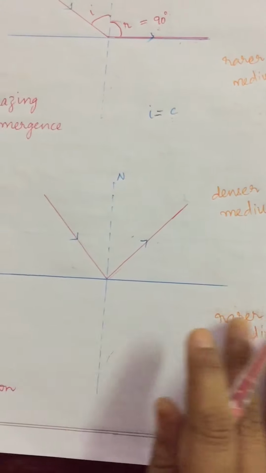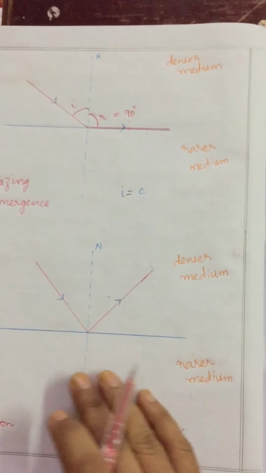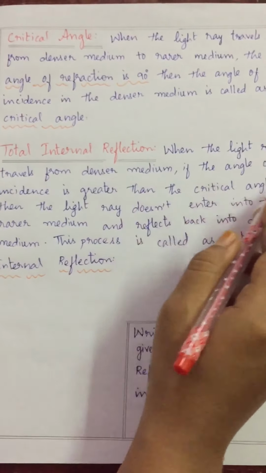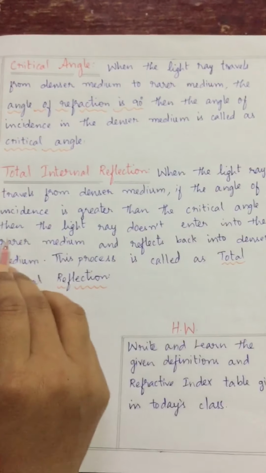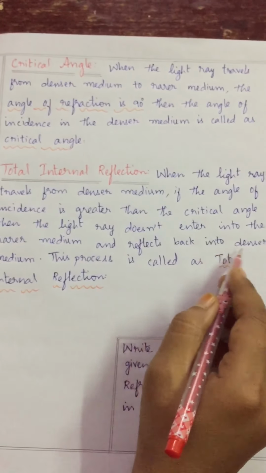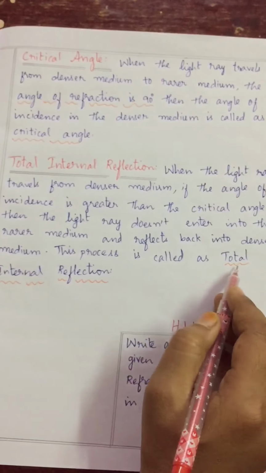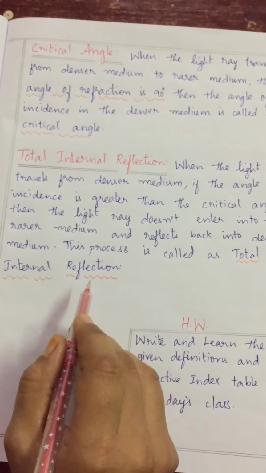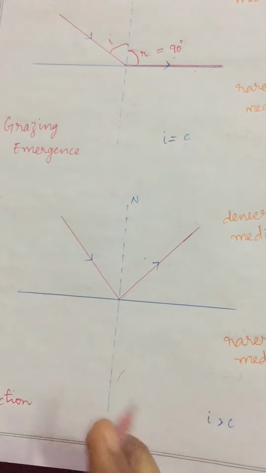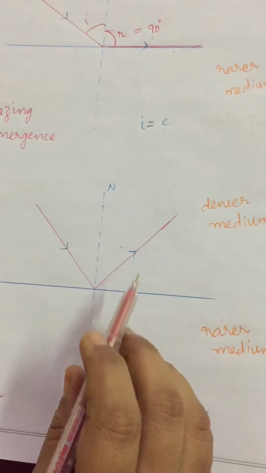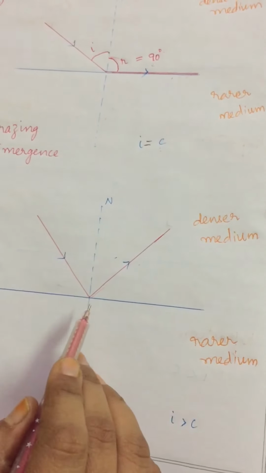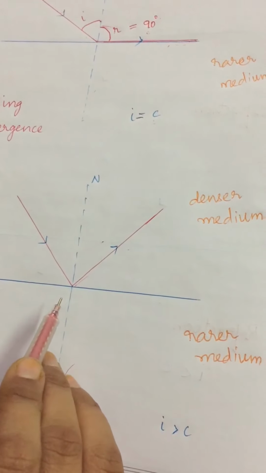This process is called total internal reflection. Let's see what is total internal reflection. When the light ray travels from denser medium, if the angle of incidence is greater than the critical angle, then the light ray does not enter into the rarer medium and reflects back into the denser medium. This process is called total internal reflection. Are you getting my point, children? In denser medium, light is coming, but it is not entering the rarer medium. It touches the surface and again moves back into the denser medium. This is the total internal reflection.